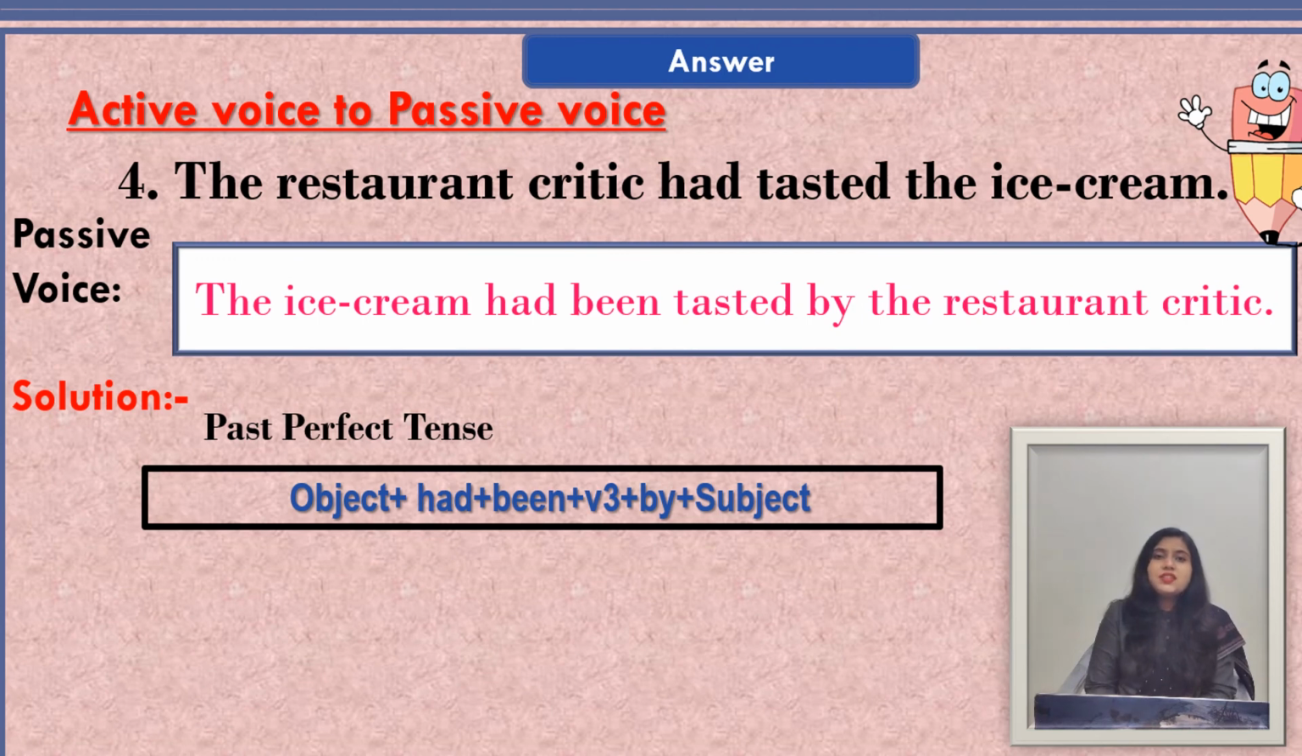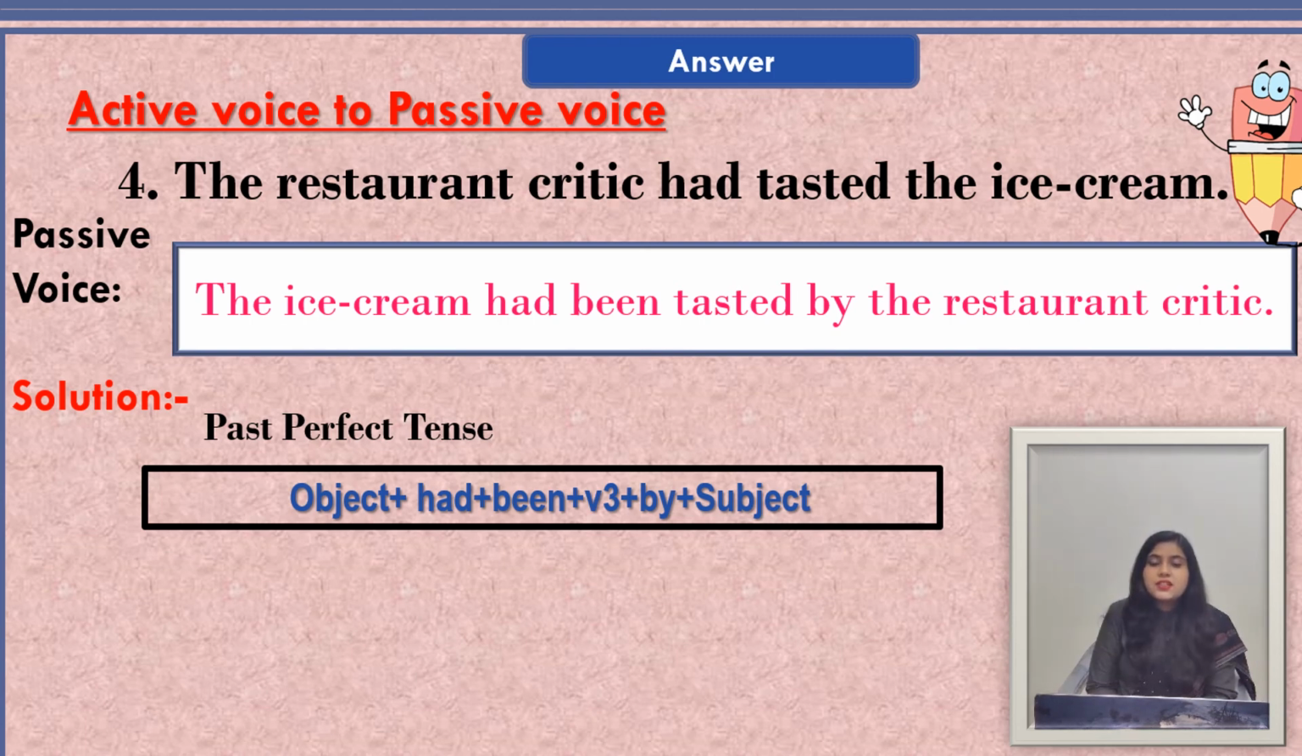So when we change this sentence into passive voice, at that time we will use this formula. Object plus had plus been plus V3 plus by plus subject. And here we have applied this formula and our sentence will be in passive voice. The ice cream had been tasted by the restaurant critic.